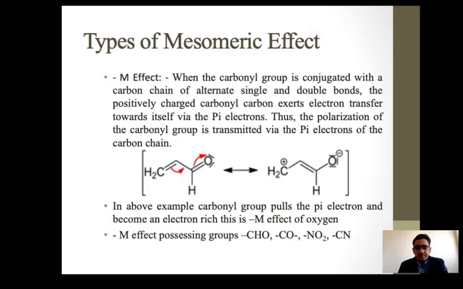Groups possessing minus M include the aldehyde group, the carbonyl C=O group, the NO2 group, and the cyanide group. These groups show the minus M effect. Why? Because they possess a negative charge.